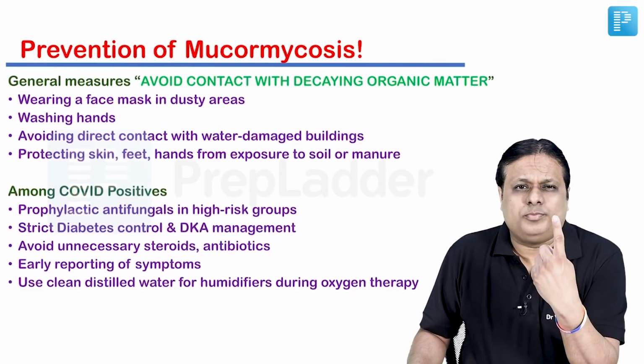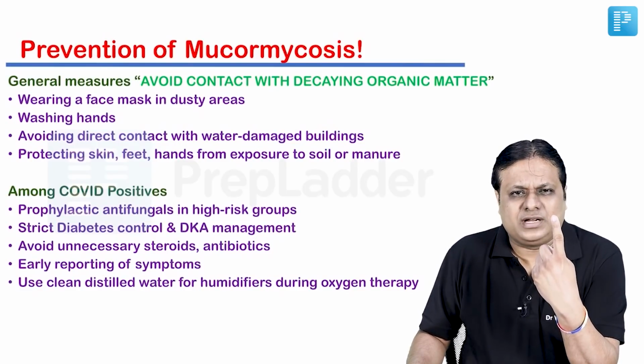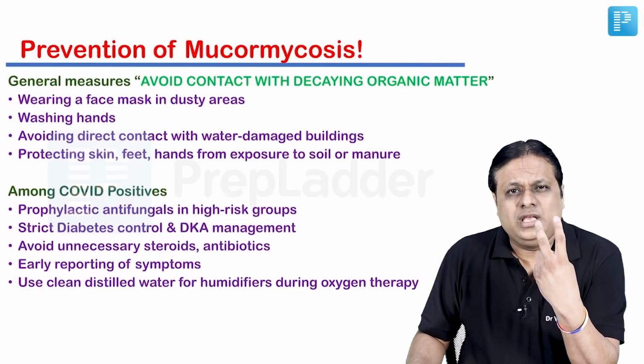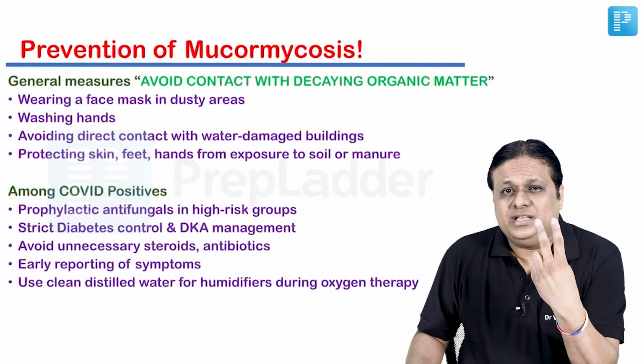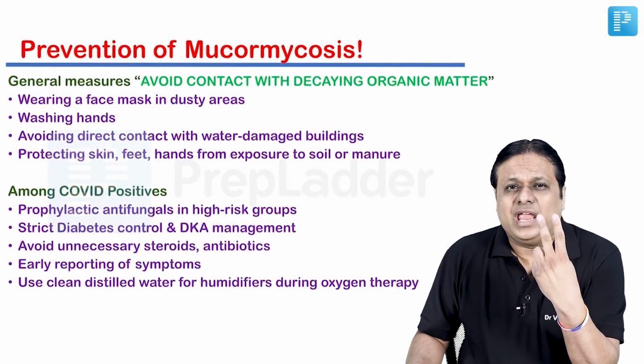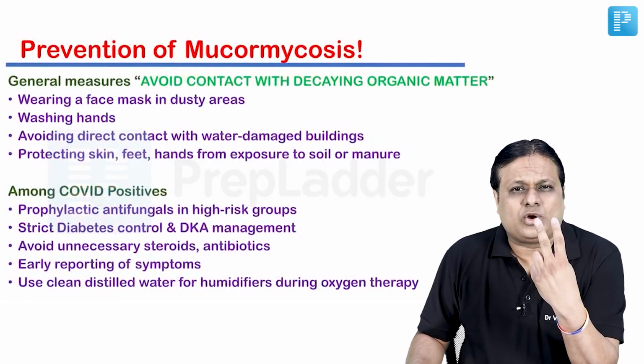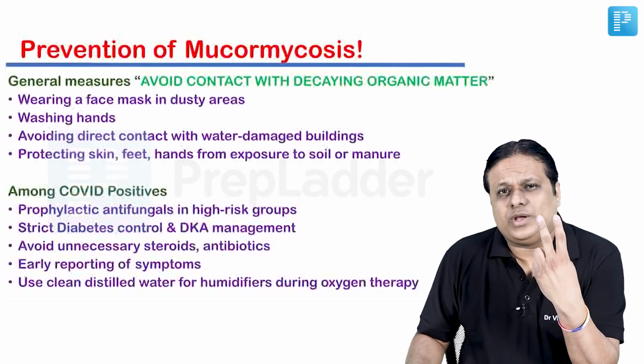Now coming to the all important, because COVID-19 patients have presented with a very high incidence of mucormycosis, what preventive measures could be taken in these patients? So friends, be sure, number one, that there should be use of prophylactic antifungals in high risk groups. Number two, aggressively control the diabetes and do the effective management of a case of diabetic ketoacidosis.